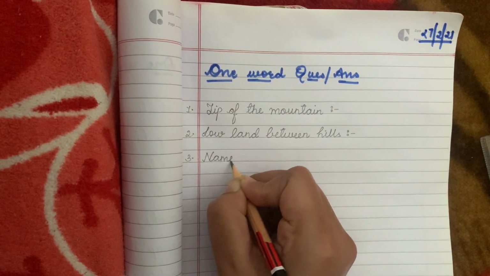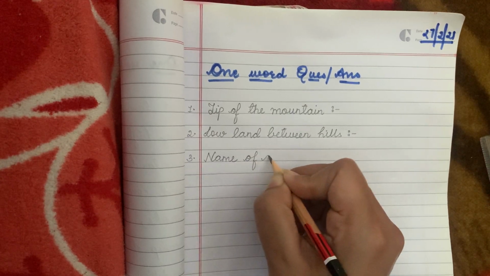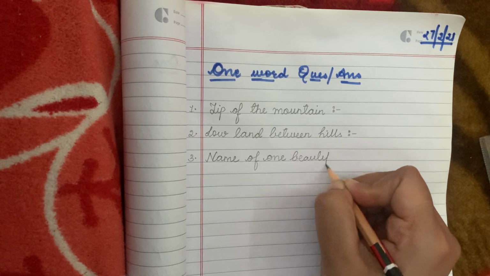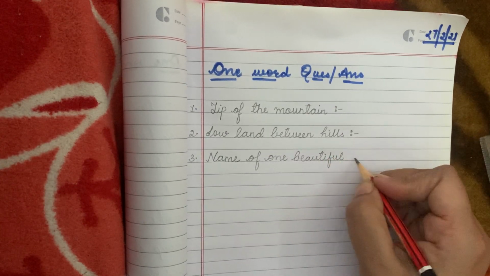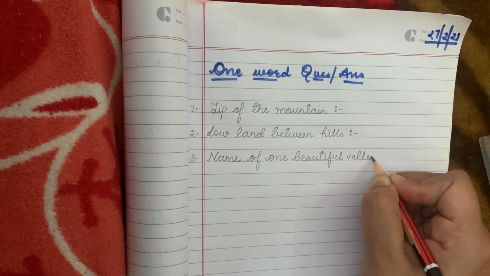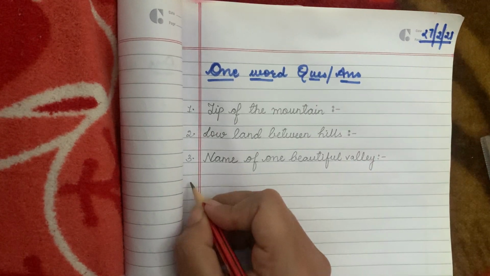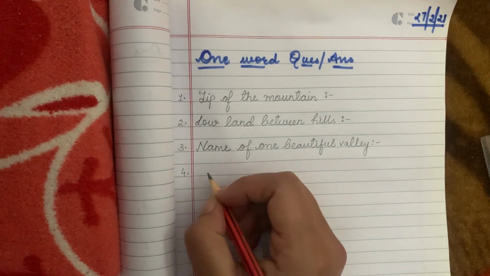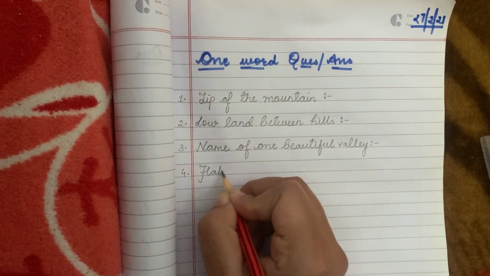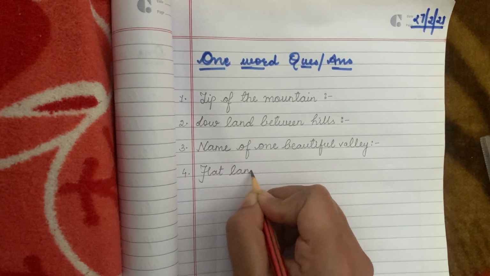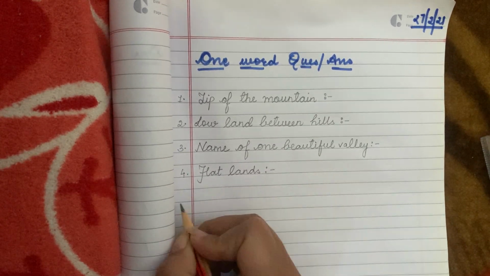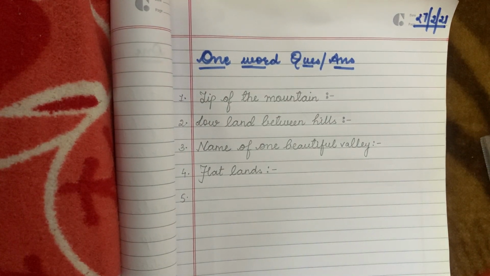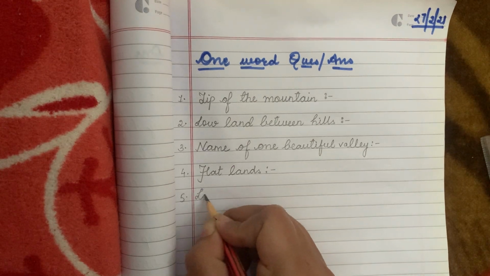Name of one beautiful valley. Write it down. Next, flat lands. Write down flat lands. Leave one line.